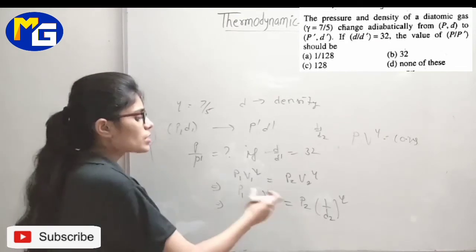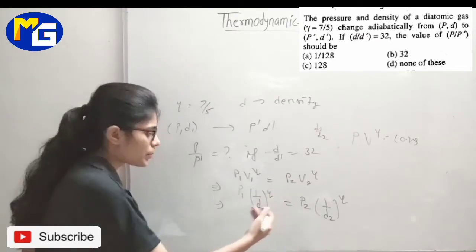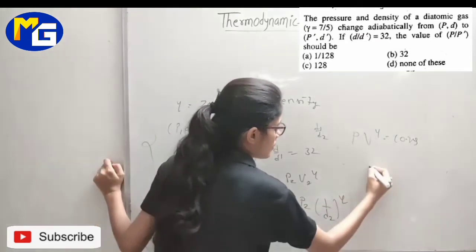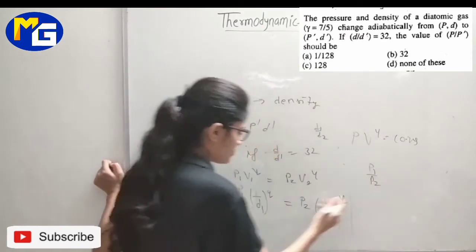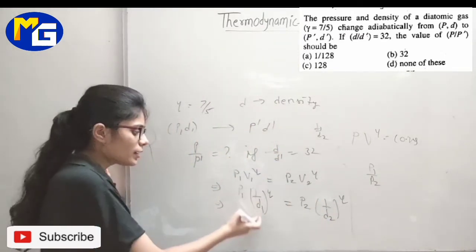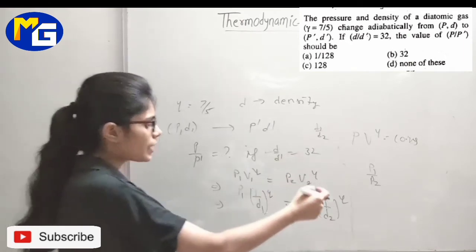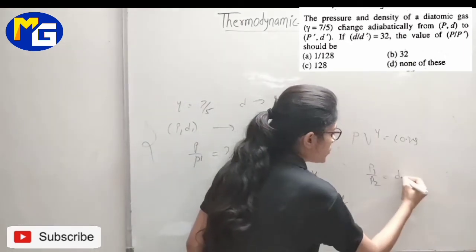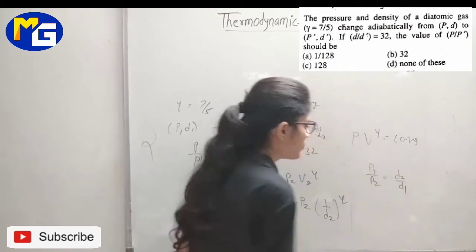So first make it separate. This will be what, students? P1 upon P2. Take P2 this side, and 1 upon D1 will go that side. It will become D2 upon D1.